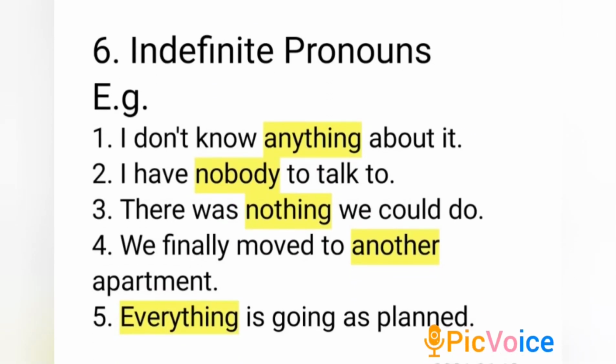Sixth one, indefinite pronouns. Indefinite pronoun is a pronoun that does not refer to any person, amount, or thing in particular. Example, anything, something, anyone, everyone, etc. See the examples. I don't know anything about it. I have nobody to talk to. There was nothing we could do. We finally moved to another apartment. Everything is going as planned. All the colored words are indefinite pronouns.